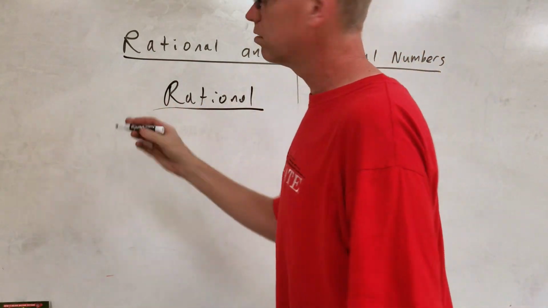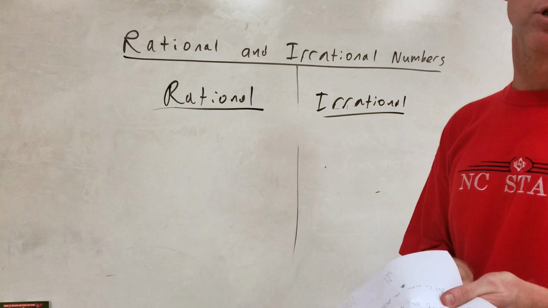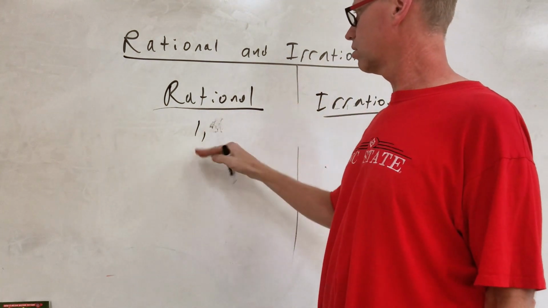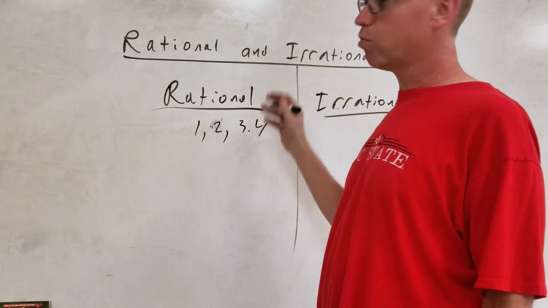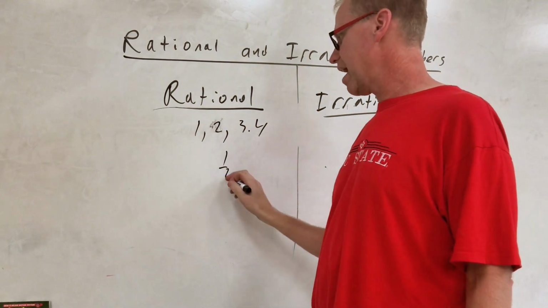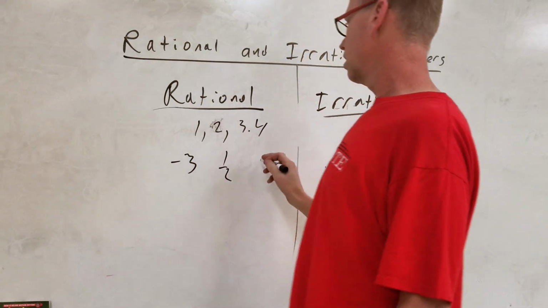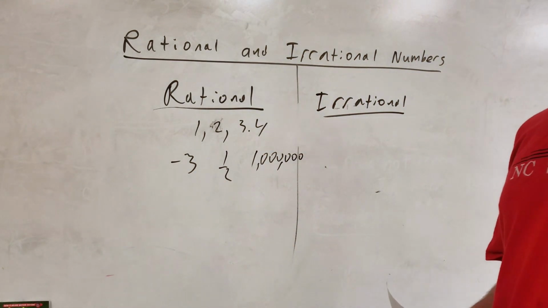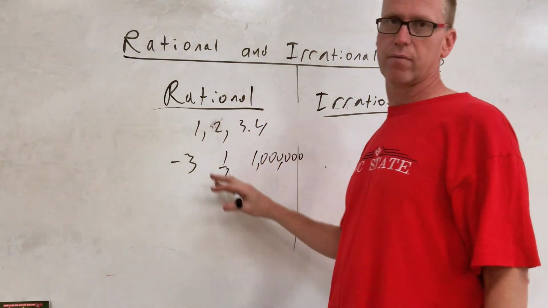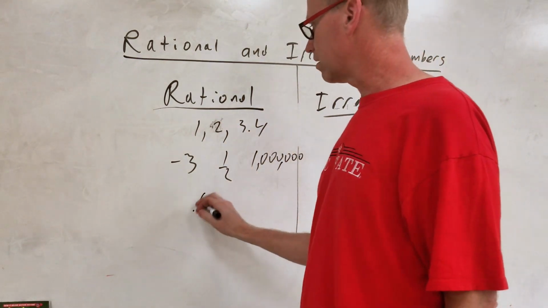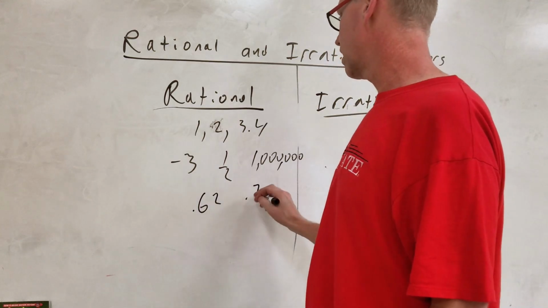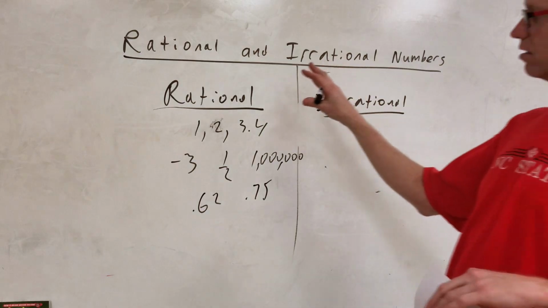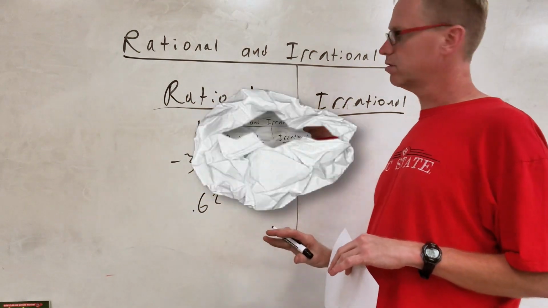All right, your rational numbers are basically any numbers you can think of. Your counting numbers, 1, 2, 3.4, 1/2, -3, 1 million. Okay, they're any numbers that can be derived from a ratio, and all of these can be derived from a ratio. Even 0.62, 0.75, those are all rational numbers. Doesn't matter, really, it's most of your basic numbers.